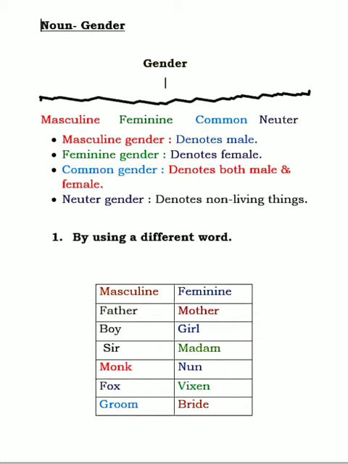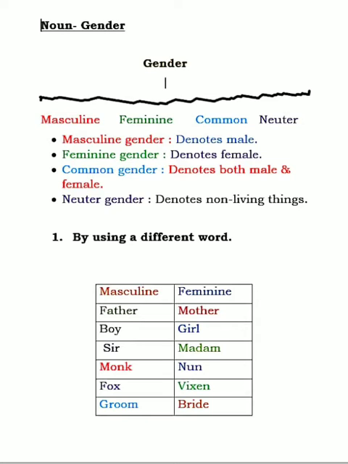Today we are going to start one new chapter, that is gender. So, what is a gender? Gender is a state of being male or female. Basically, genders are of four kinds: masculine gender, feminine gender, common gender, and neuter gender. Masculine genders are those genders which denote males. Feminine genders denote females. Common genders denote both male and female. And neuter gender denotes non-living things.